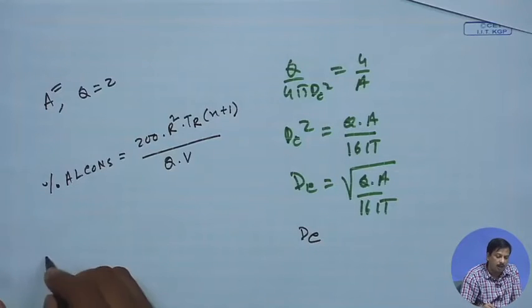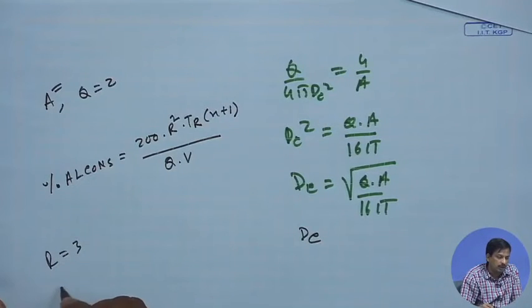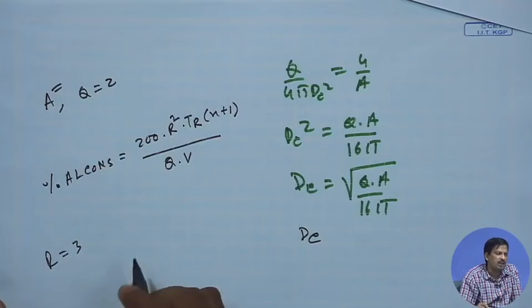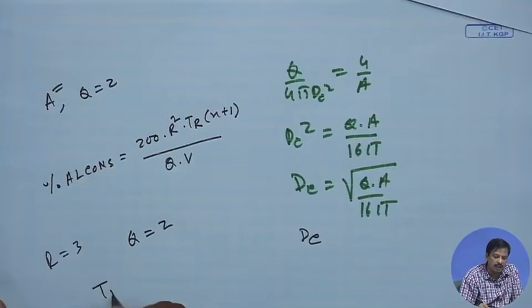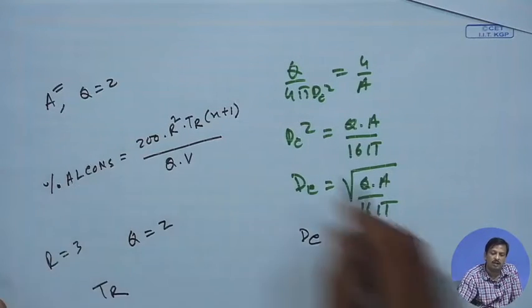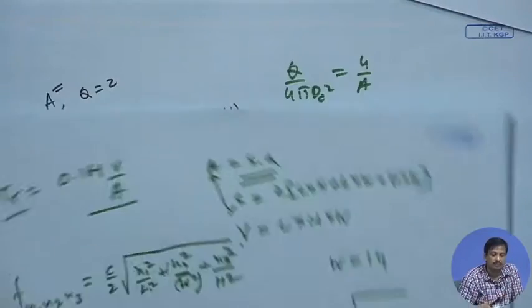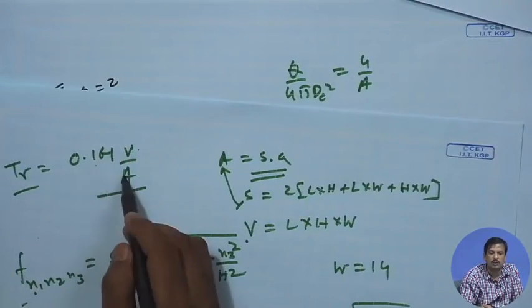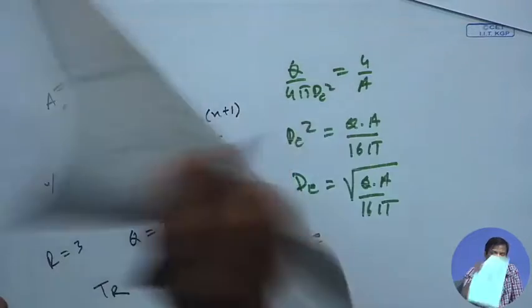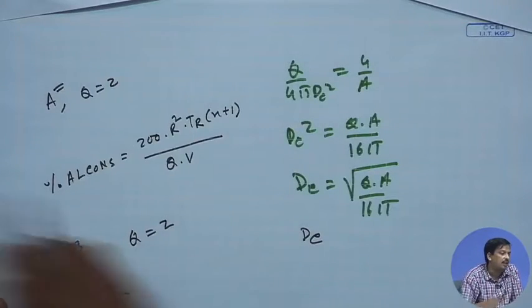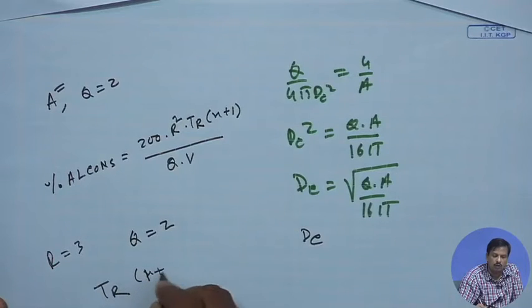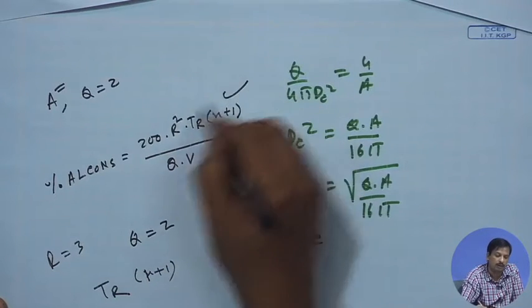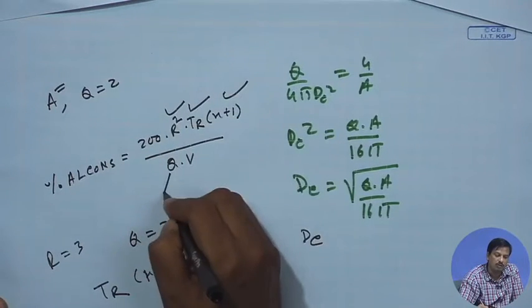R is equal to 3 and Q is equal to 2. TR I have to calculate. How do you calculate? I calculate TR from here, 0.161 V by A. So, TR I know, and N, I said, is only a single source is placed, so N plus 1 is 1 plus 1. So, I know this factor, I know Q, I know the volume.